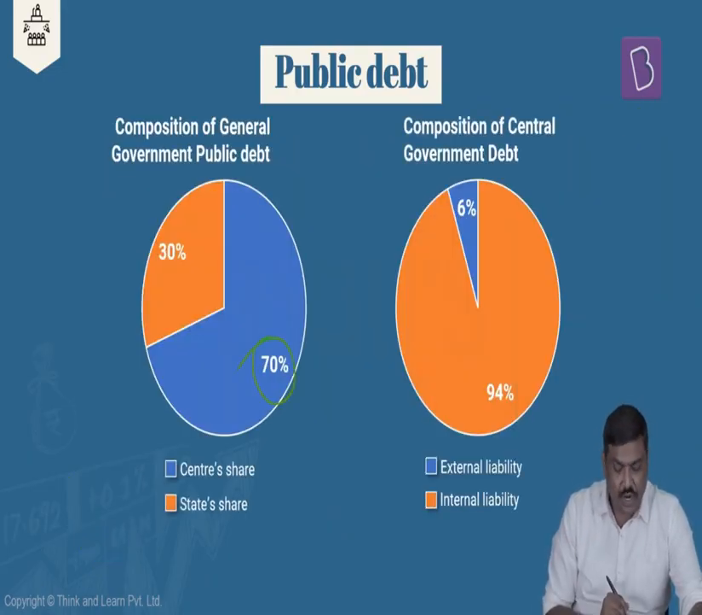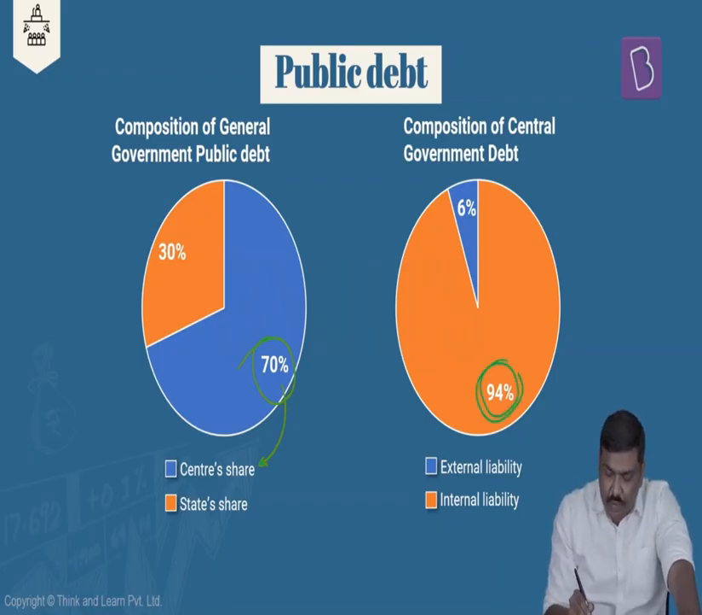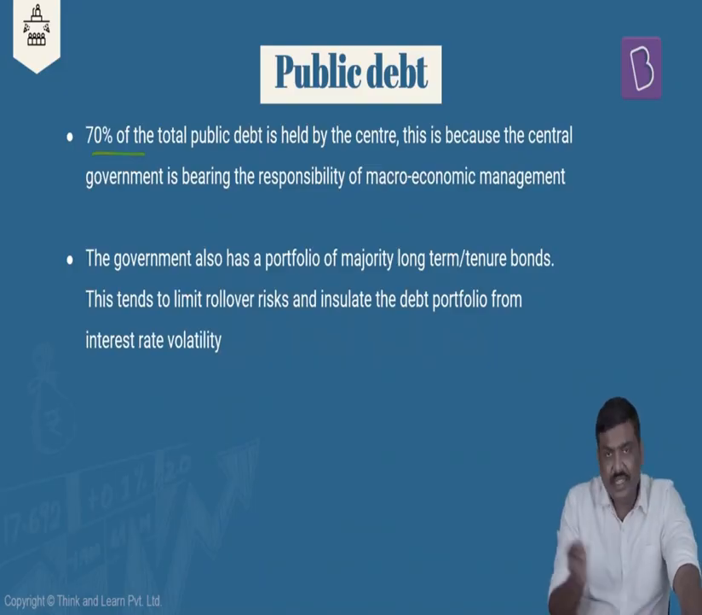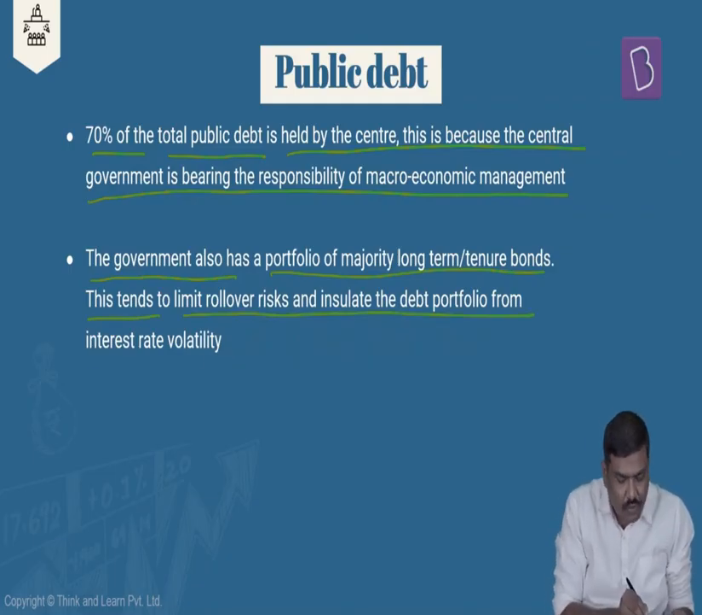Majority of this general overall debt is in the form of central government debt. Makes sense, because the central government is responsible for overall economic performance. And most of the debt that the government of India has is in the form of internal debt, and a very small percentage is in the form of external debt. 70% of total public debt is held by the center, as I've already discussed. This is because the central government is bearing the responsibility of macroeconomic management. The government also has a portfolio of majority long-term tenure bonds. This tends to limit rollover risk and insulate the debt portfolio from interest rate volatility.